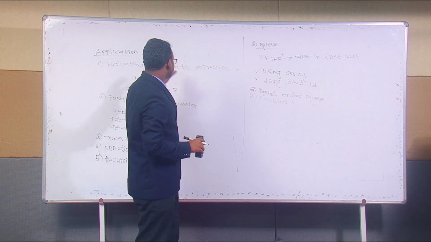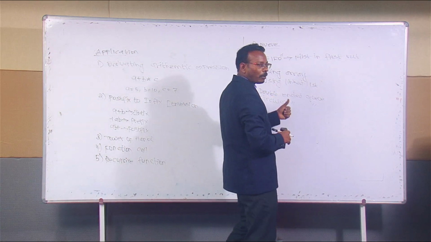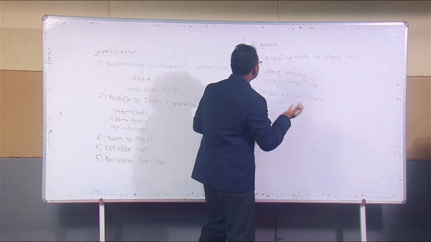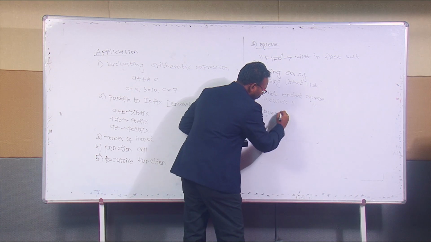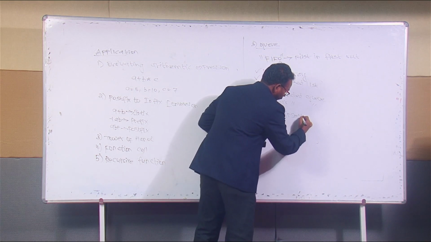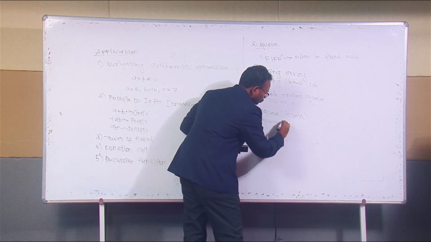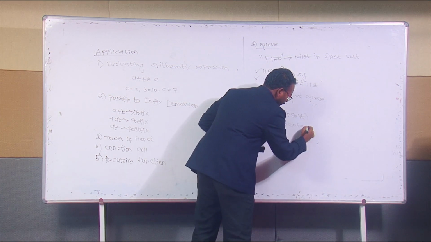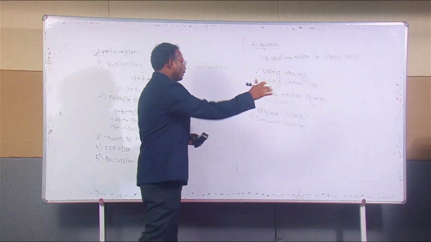The operations in the stack we have shown are push and pop. Push is used for insert and pop is used for delete. Likewise, here in queue the operations are enqueue, which is used for insert, and dequeue, which is used for delete. First one is enqueue and second one is dequeue.